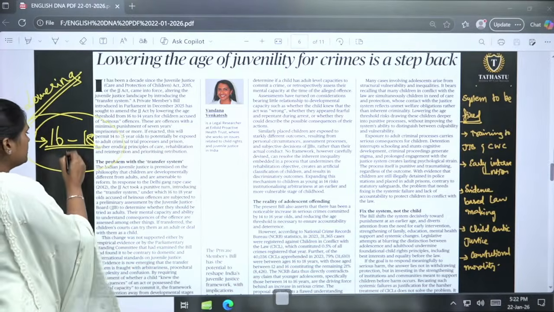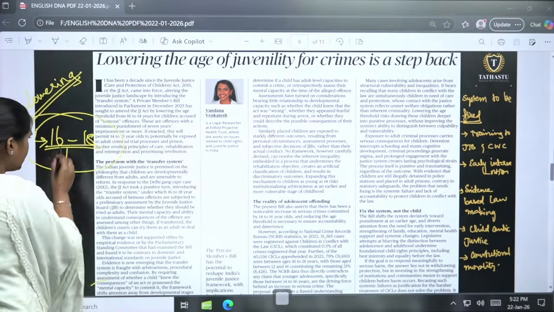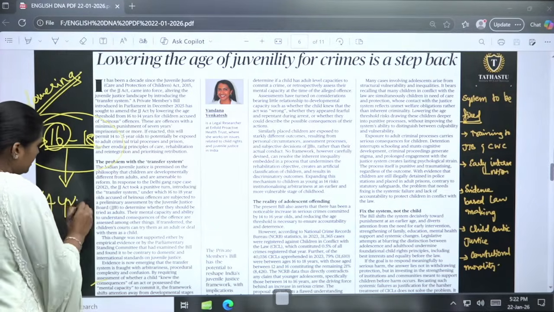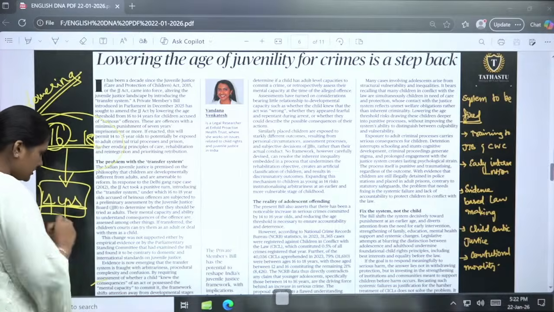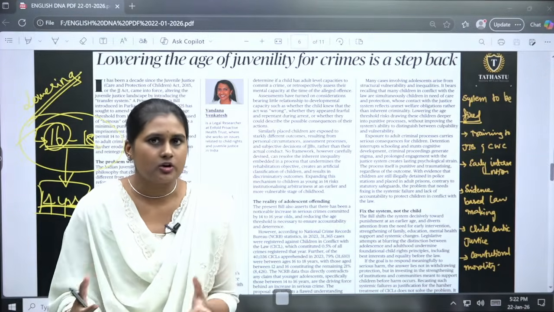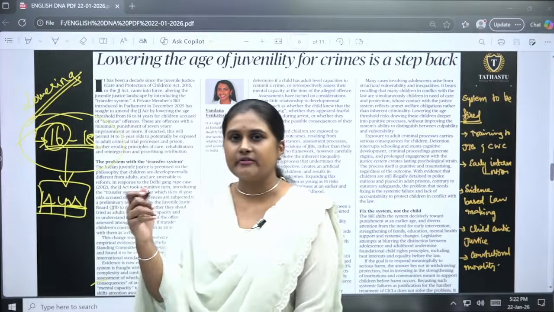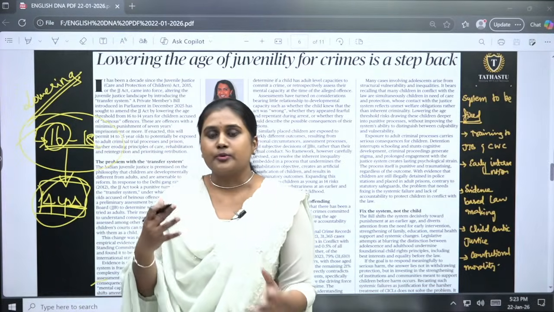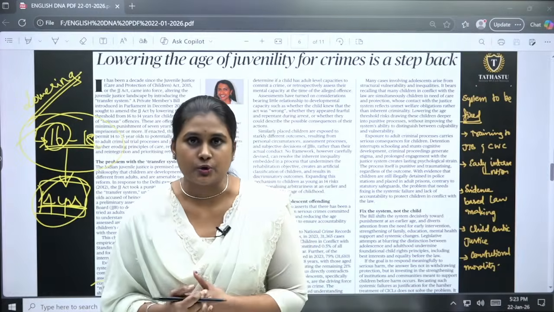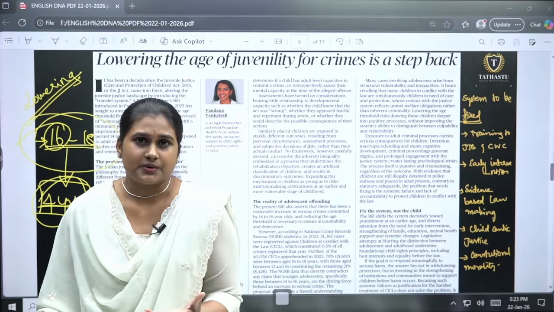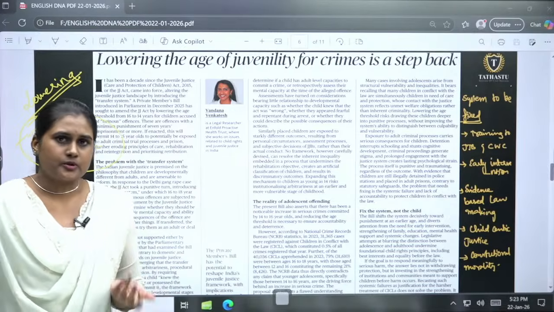Now the bill is about to bring this down from 16 years to 14 years. So even a 14 year old child who has committed any offence, knowingly, unknowingly or mistakenly, will go through the trial process under the provisions an adult goes through: very sensitive, provoking questions. This kind of process will be there.